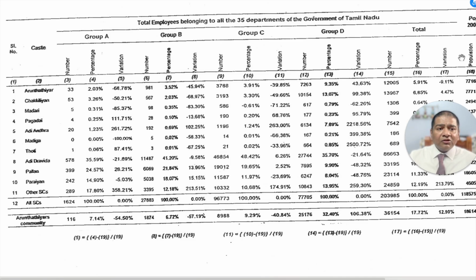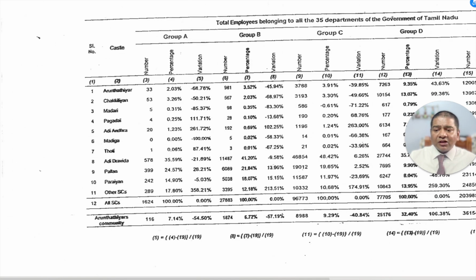Then they took the population percentage, from 19, and found out the variation. Phi is equal to the job share minus the population share. So if you see that, you will see the result.